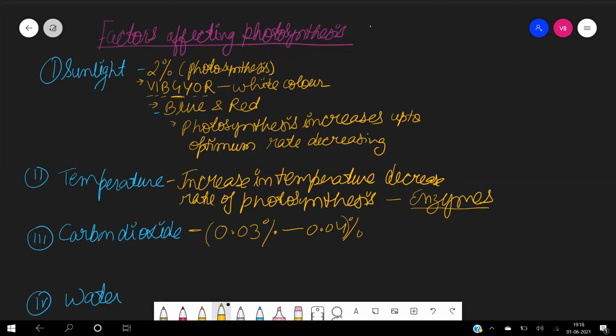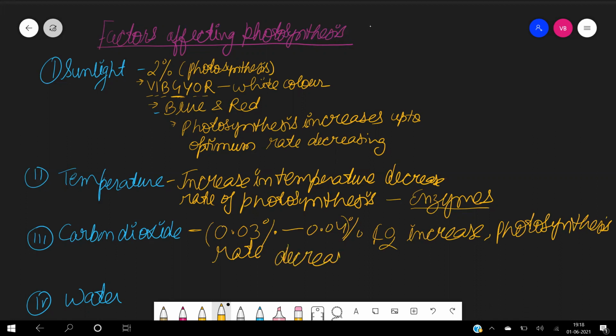If CO2 increases, the photosynthesis rate will decrease. After a certain limit, it will just inhibit the process and the rate decreases.